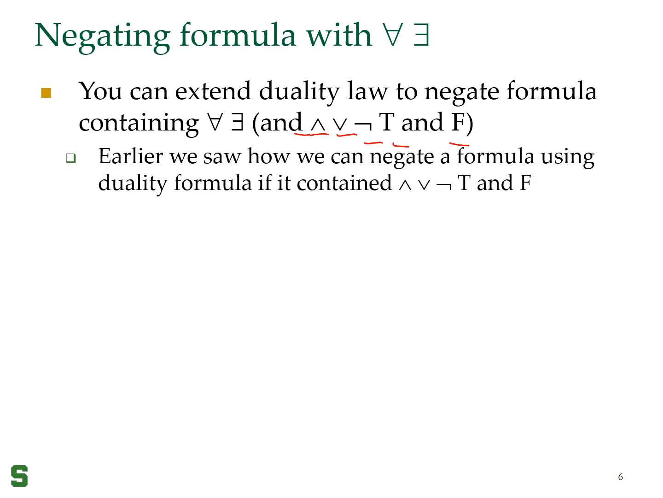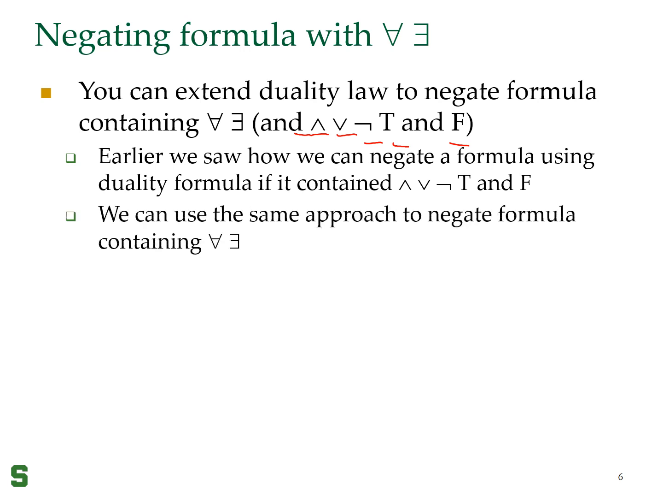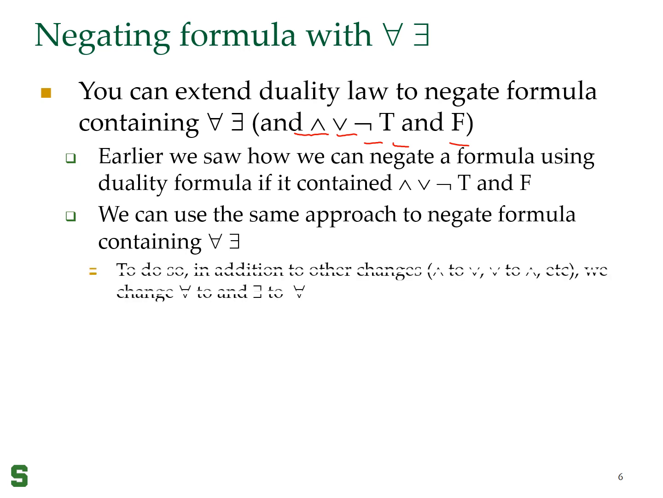Now, when we negated the formula with conjunction, disjunction, and negation, what we basically did was we converted and to or, or to and, and we replaced p by not p, etc. We're going to do the same thing for universal and existential quantifiers as well. So we are going to change and to or, or to and, etc. Additionally, we are going to change for all to there exists and there exists to for all.